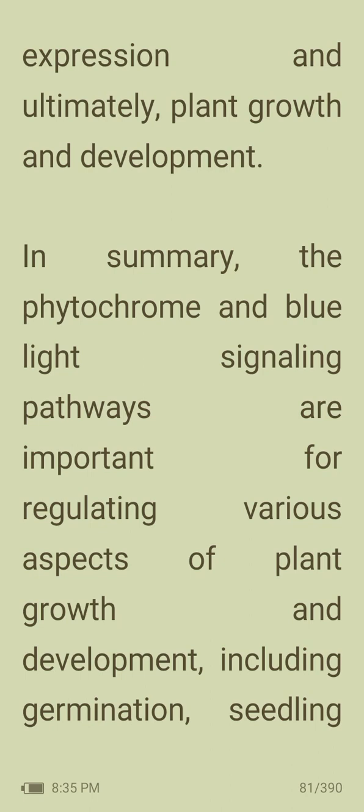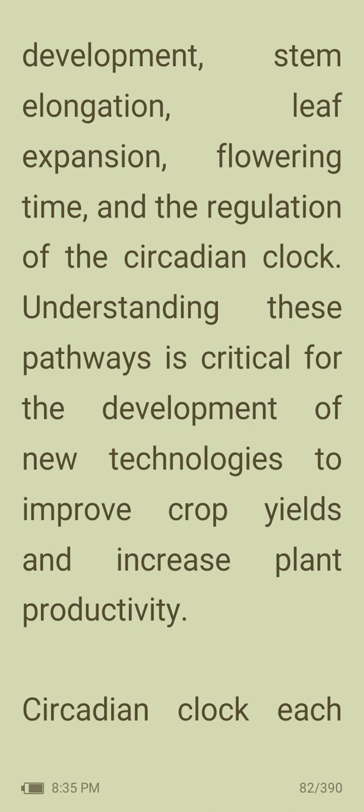In summary, the phytochrome and blue light signaling pathways are important for regulating various aspects of plant growth and development, including germination, seedling development, stem elongation, leaf expansion, flowering time, and the regulation of the circadian clock. Understanding these pathways is critical for the development of new technologies to improve crop yields and increase plant productivity.